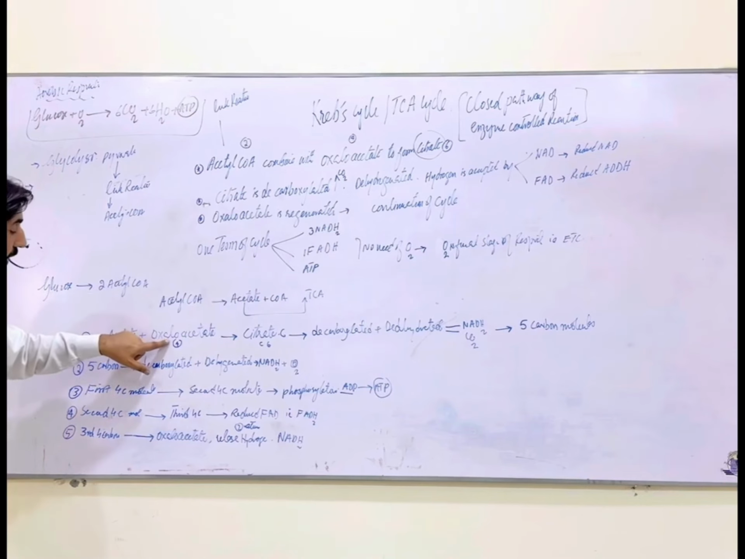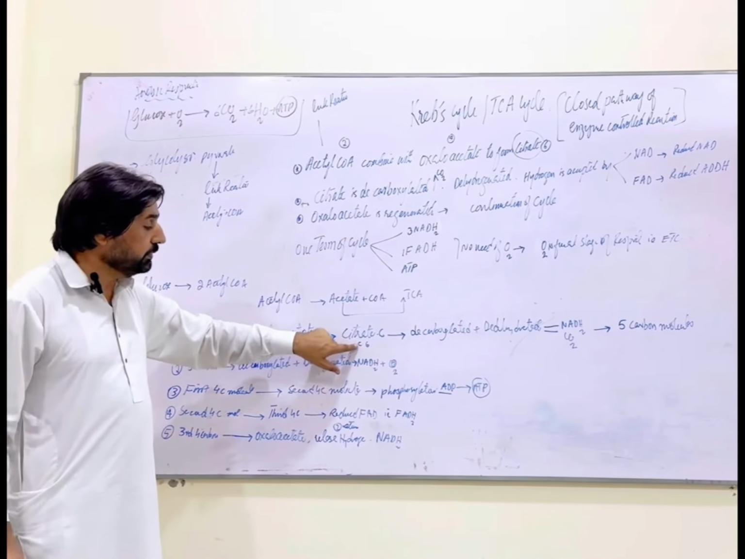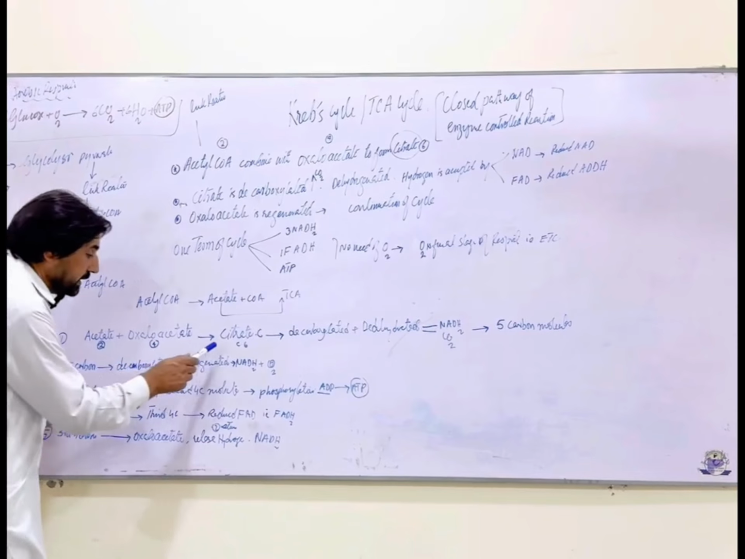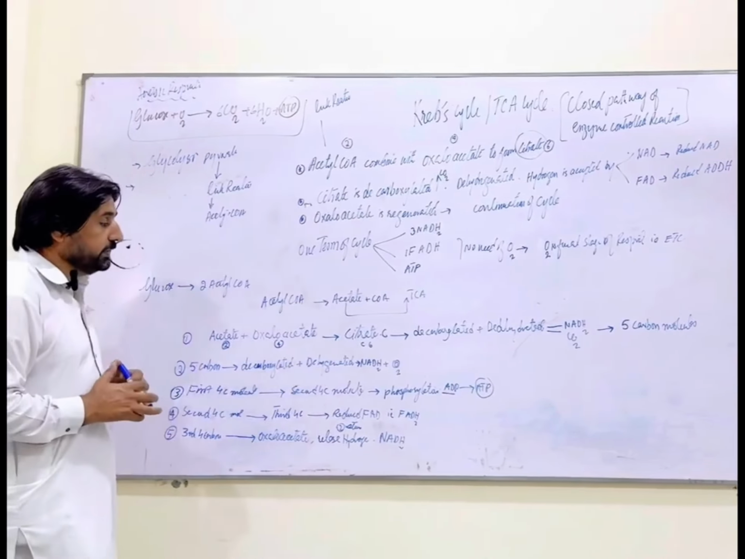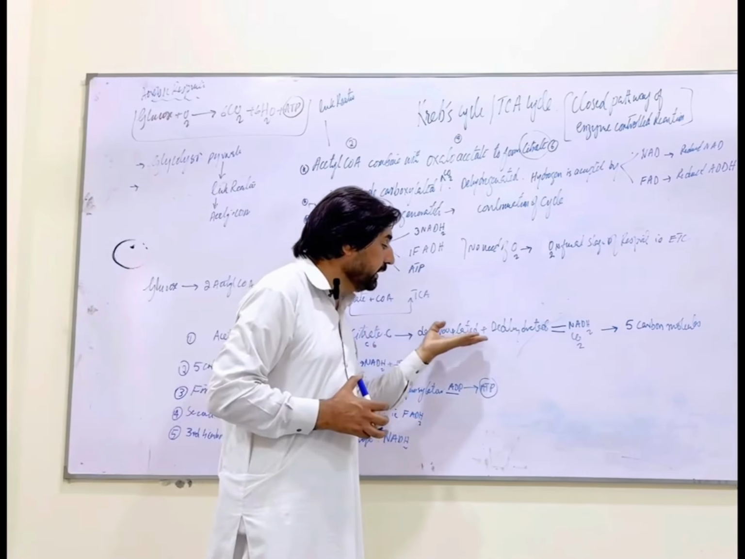Acetate combined with oxaloacetate. Acetate is a 2 carbon compound, oxaloacetate is a 4 carbon compound, so it would give us a 6 carbon compound, which is known as citrate. We have already discussed this as well, right? Now, let's say this 6 carbon compound, citrate, is decarboxylated and dehydrogenated.